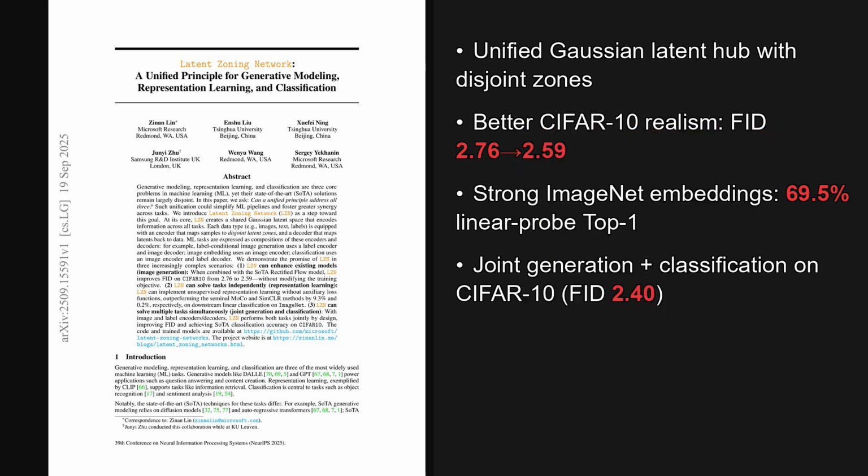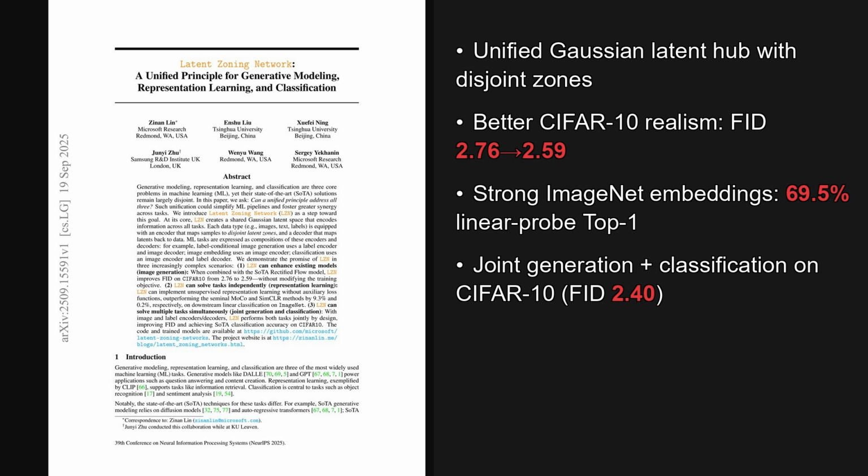I'm Alex. Today, we're looking at a paper from the Hugging Face trending list, published on September 19, 2025, which was about 3 days ago. The standout idea is a single framework that unifies generative modeling, representation learning, and classification, and it even improves CIFAR-10 FID from 2.76 to 2.59 without changing the rectified flow objective. The paper is titled Latent Zoning Network, a Unified Principle for Generative Modeling, Representation Learning, and Classification. And as we will see later, the implications for model training are quite significant.